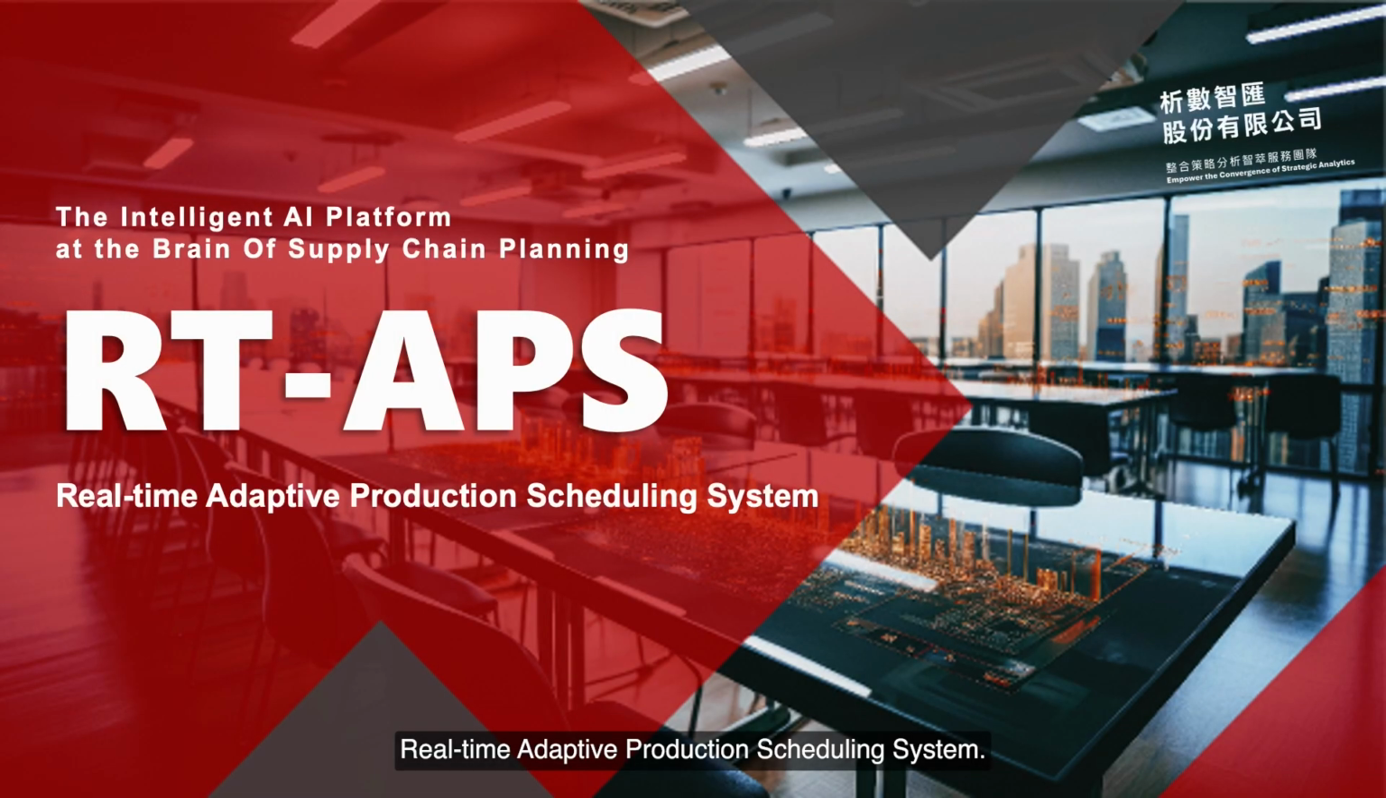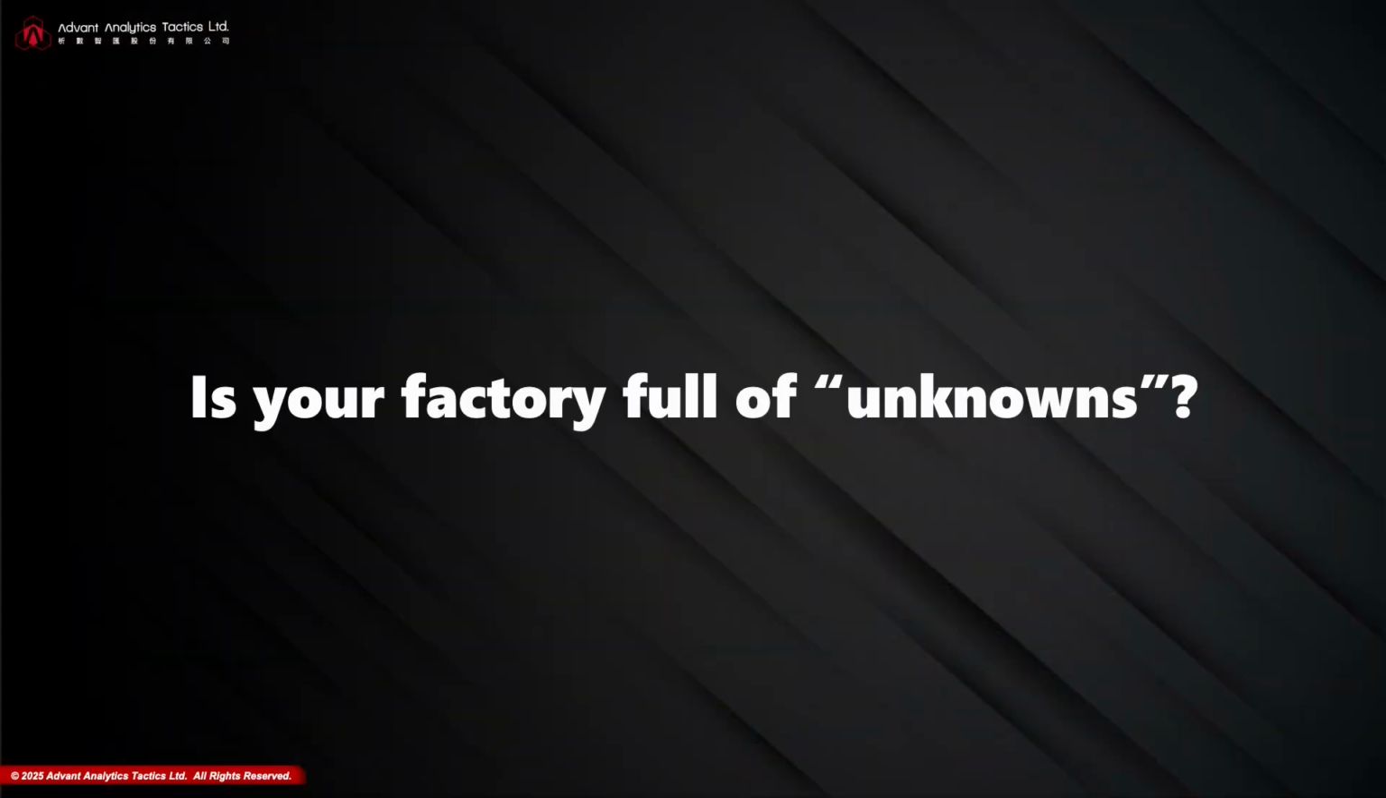Real-time adaptive production scheduling system. The intelligent AI platform at the brain of supply chain planning. Is your factory full of unknowns?